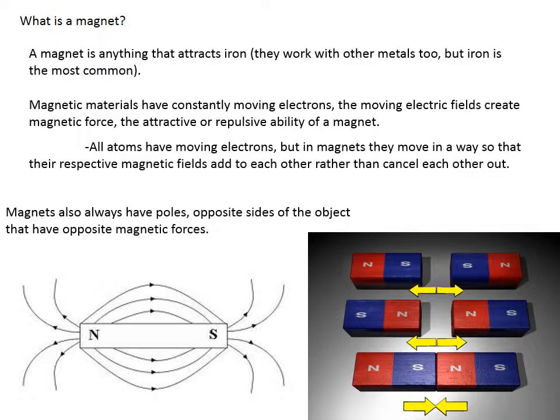The north side of one magnet will repel the north side of another magnet, but attract the south side of the other magnet. And likewise, the south pole of one magnet will repel the south pole of another magnet, but attract the north. Finding the poles of a magnet can sometimes be tough, especially if the magnet is oddly shaped, or if it's a weak magnet, but they all have them.